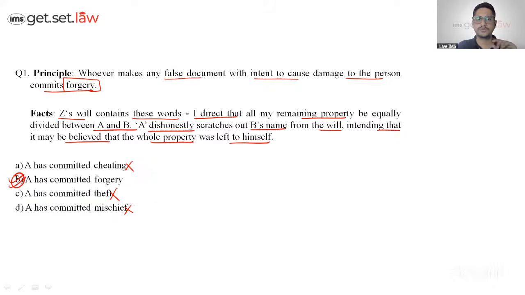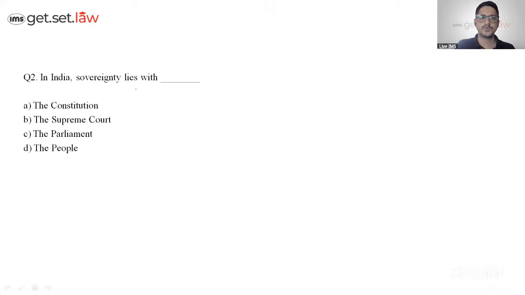Now, one thing important to know for all the CET aspirants: the legal section will be considered the easiest of all. What is going to trap you is something which comes in the legal GK part, which we're going to see. Don't be afraid of what comes, but for all the questions, you should read all the options and eliminate one, because it becomes very easy. These are the very easy and speedy ones. So let's go to question number 2.